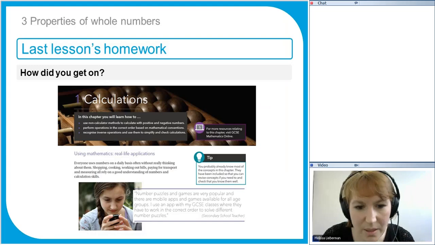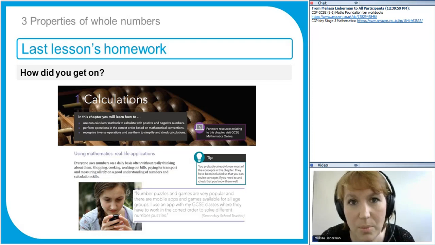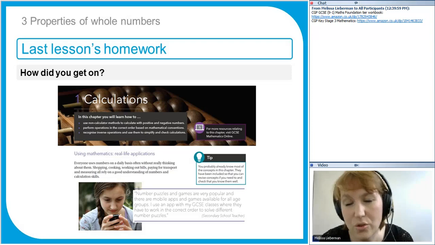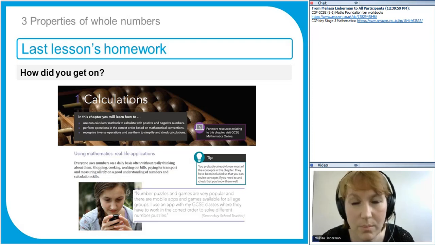If you're finding this book difficult because it does assume a lot of Key Stage 3 knowledge, then you can buy one of these books. I'm linking you here to the Foundation Tier CGP workbook, which is very good. You can pick these up for not very much if you buy used versions on Amazon. So if the textbook is too hard, don't use the textbook, use these instead. CGP Key Stage 3 Maths will cover most of the content for Unit 1 and Unit 2 lessons.